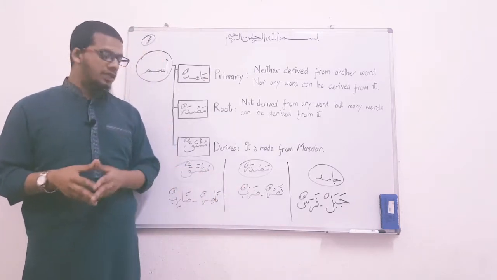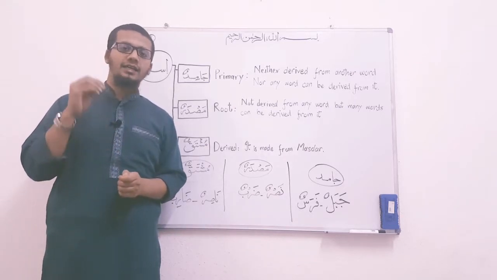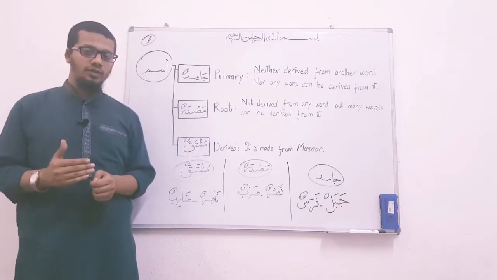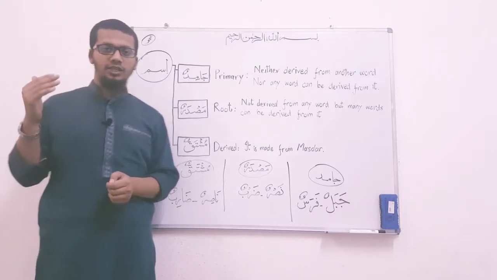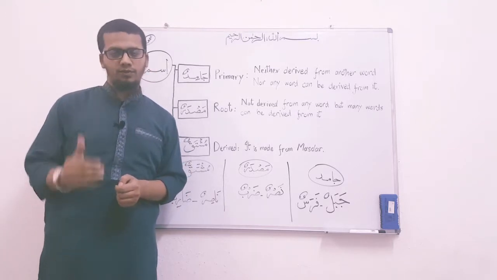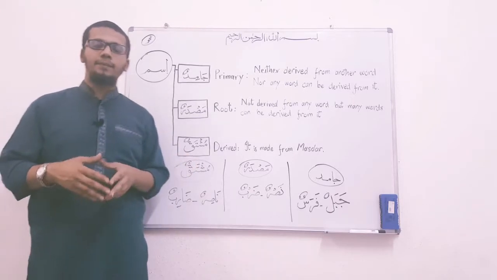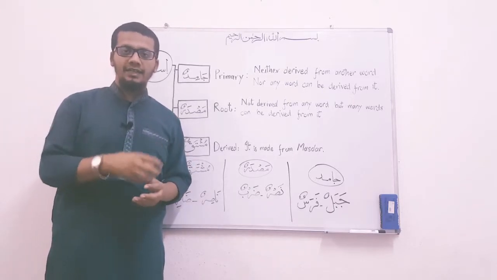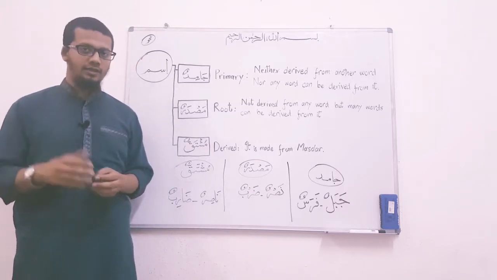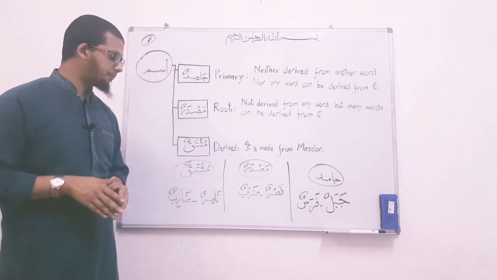So if you look at nasrun, nasrun is a word which is not made from any other word. But we know, as we are learning the short paradigm in our lessons of morphology, our lessons of sarf, we know that there are many words which are derived from this word, which are made from this word, like you are reading them, studying them in the lessons of sarf.